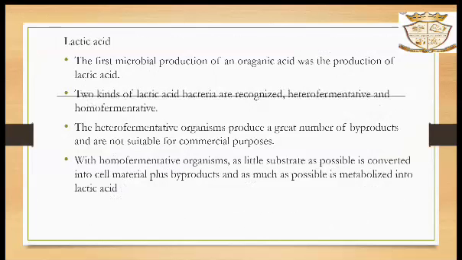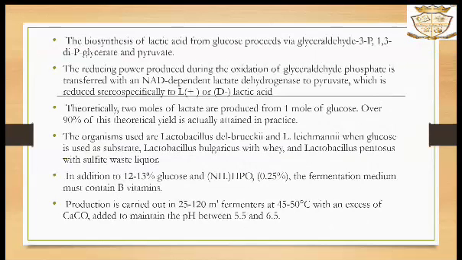Next one is lactic acid. The first microbial production of an organic acid was the production of lactic acid. Two kinds of lactic acid bacteria are recognized: heterofermentative and homofermentative. The heterofermentative organisms produce a great number of byproducts and are not suitable for commercial purposes. With homofermentative organisms, as little substrate as possible is converted into cell material plus byproducts, and as much as possible is metabolized into lactic acid.